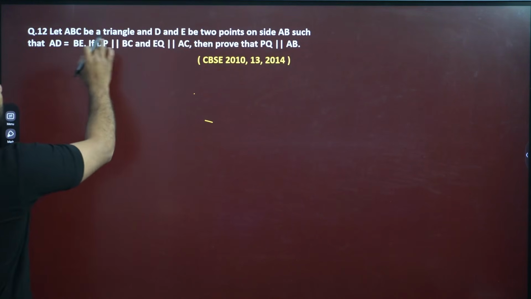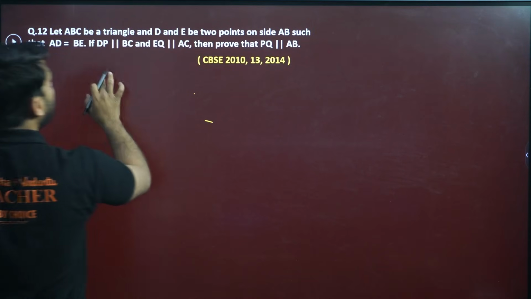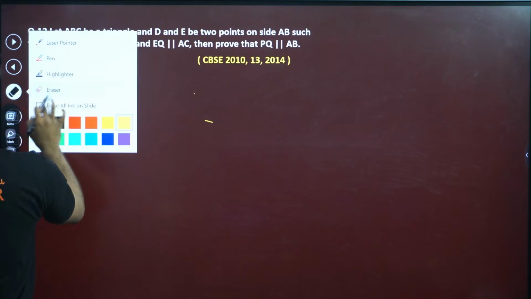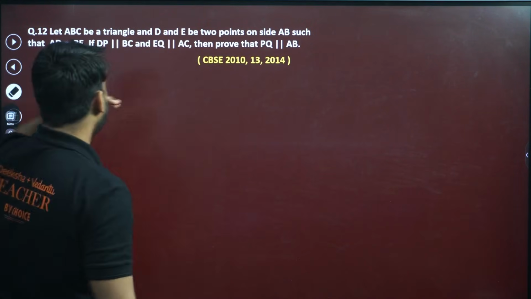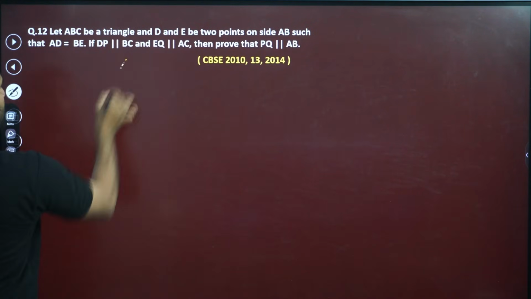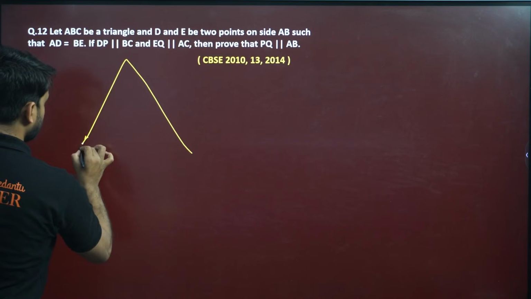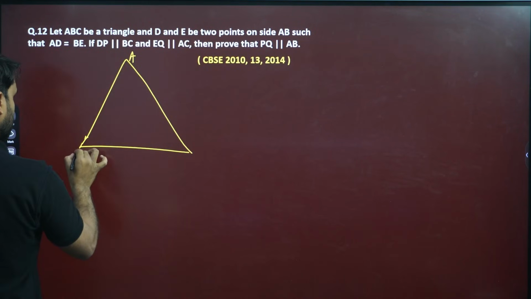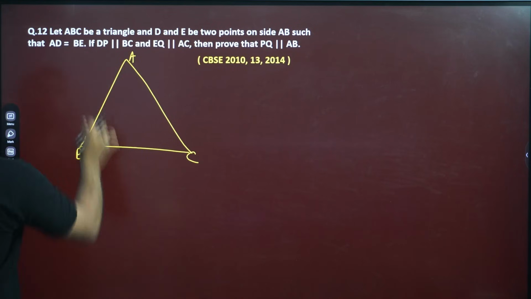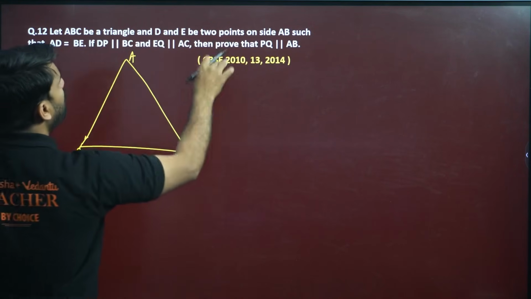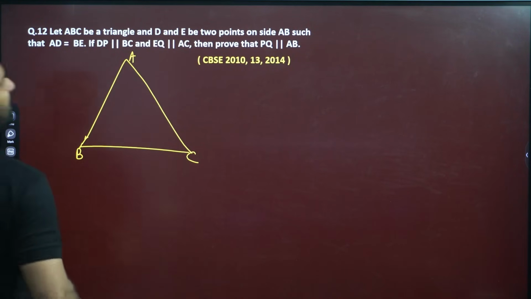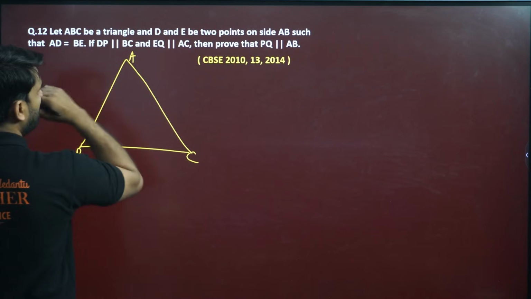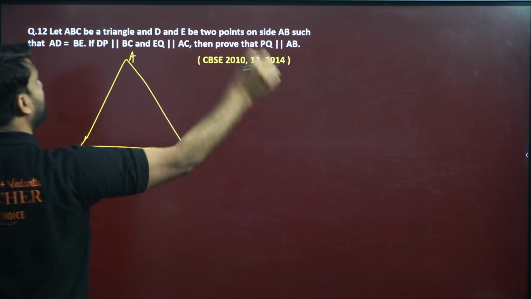Question number 12. Let ABC be a triangle and D, E be 2 points on side AB. So let's say first a triangle. This question is good. So ABC is a triangle, my dear. A, B and C is a triangle. D, E be 2 points on side AB such that AD is equal to BE. So D and E are 2 points on side AB.